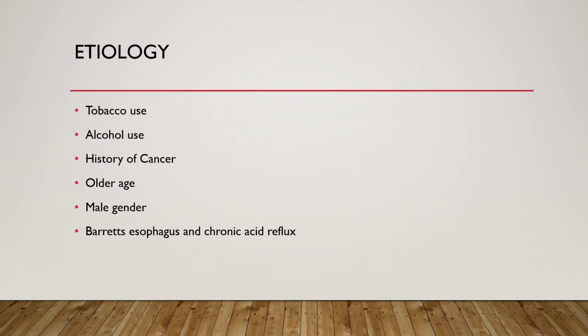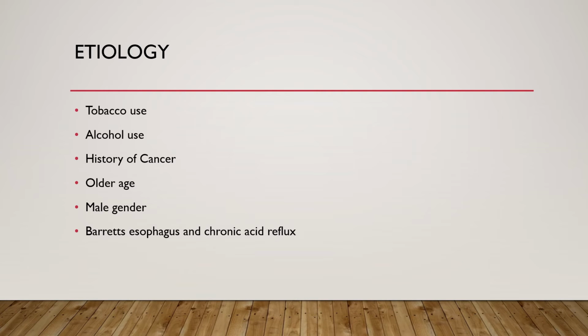If a person has a history of cancer in the past, they may develop CA esophagus. The fourth one is old age. Old age people may get the CA esophagus. The male gender is the fifth one. Males are more prone to get the CA esophagus than females.